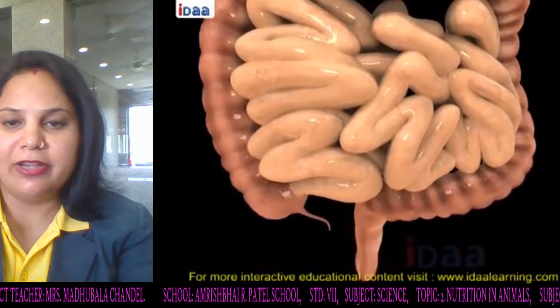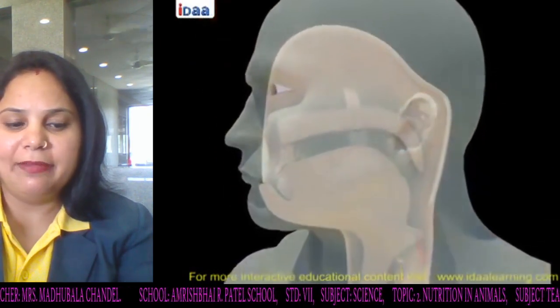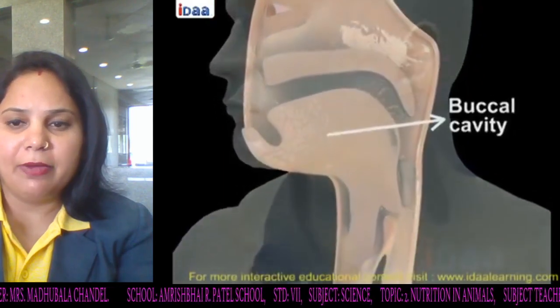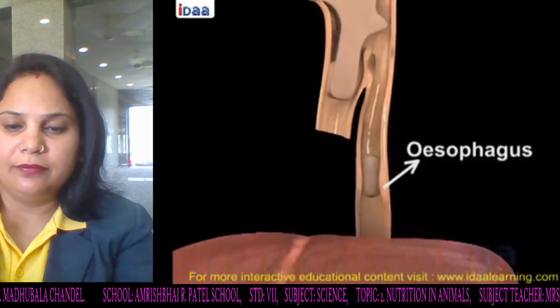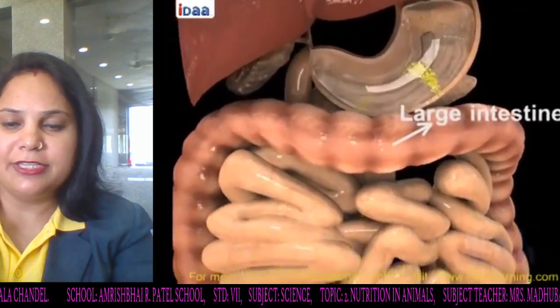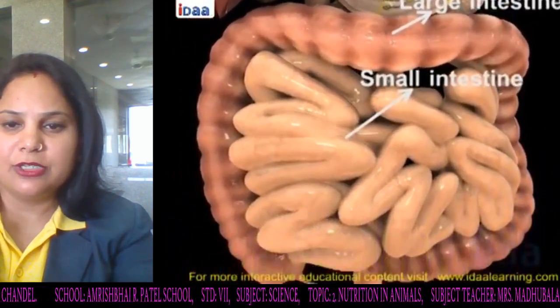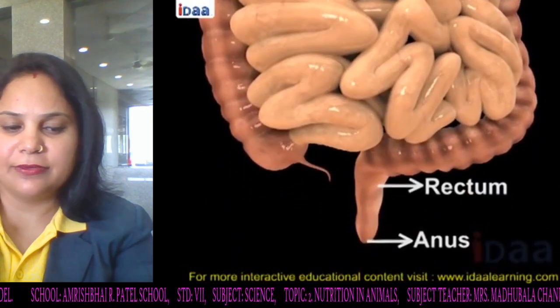This canal is called the alimentary canal or the digestive tract. The path of the alimentary canal is: buccal cavity, esophagus, stomach, small intestine, large intestine, rectum, and anus.